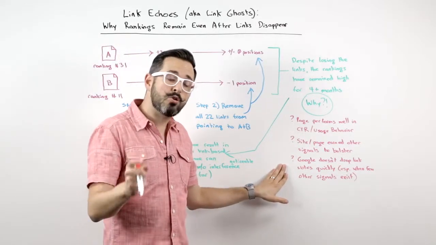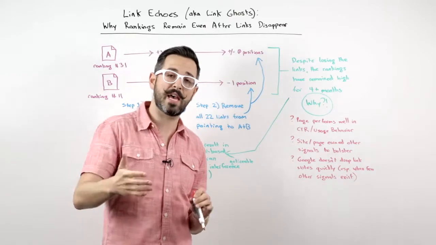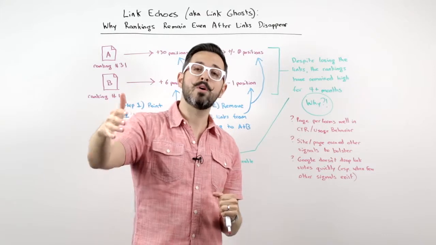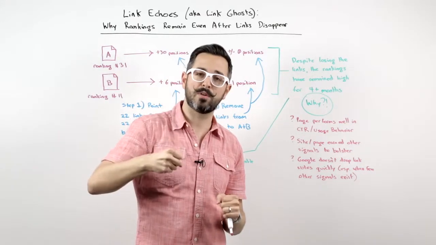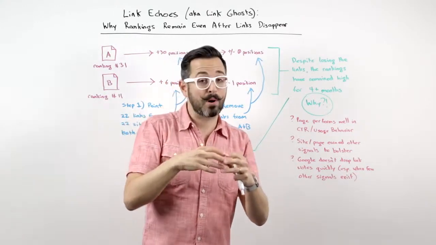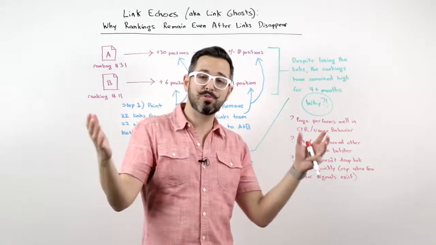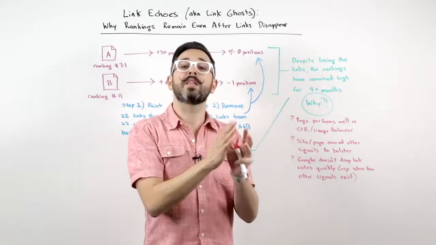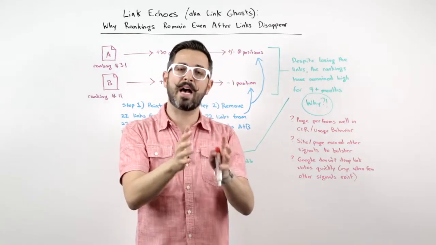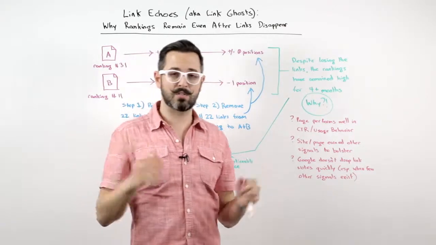Or it could be that Google actually has something in their algorithm around link echoes, where they say, hey, you know what? After a link has disappeared, that doesn't necessarily mean we should take away the value of that link as a vote forever and ever. In fact, maybe we should, for a long time, perhaps depending on how many links the page has or how uncompetitive the search results are or something, say, you know what, let's leave some remnant, some echo, a ghost of that link's value in the ranking equation for the site or page. These things are all possible.